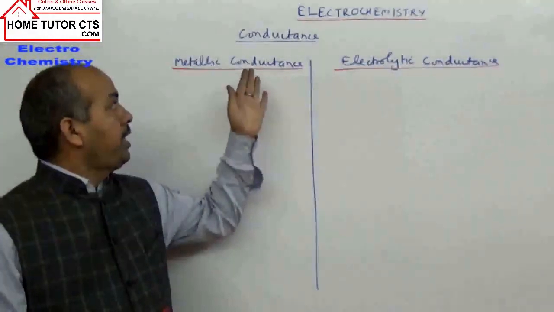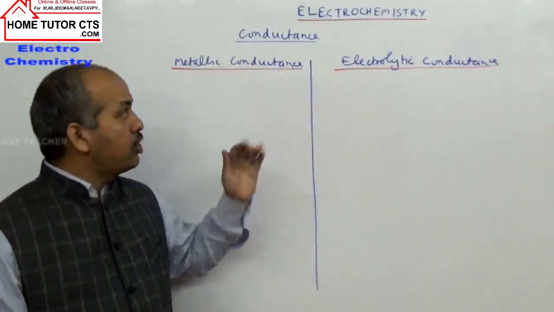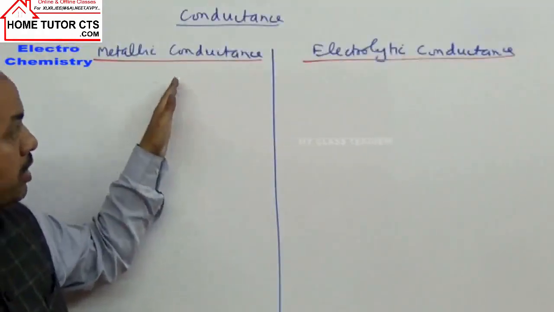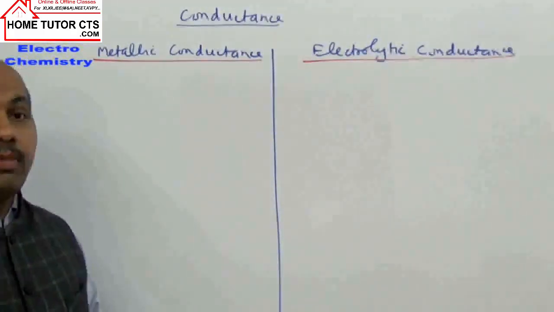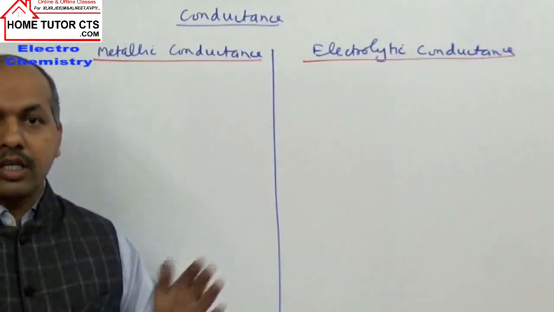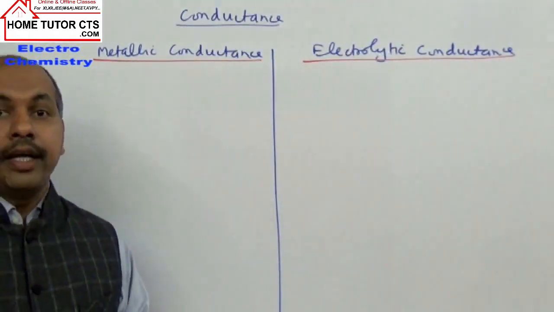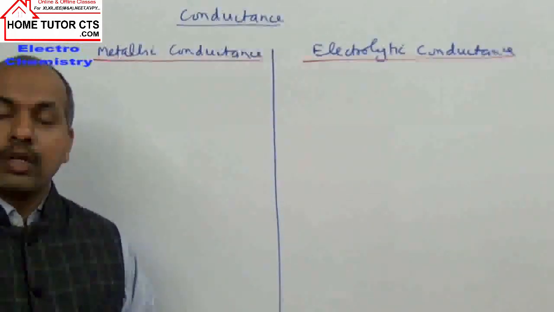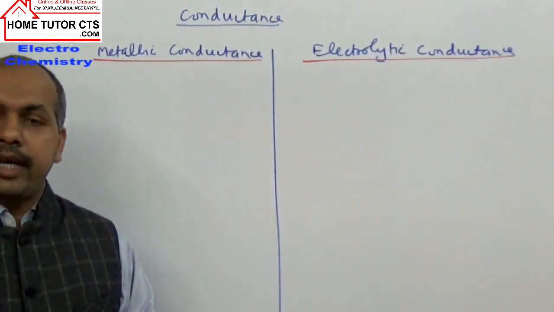Hello students, now we take our next topic, conductance. In the given chapter electrochemistry, this is the last topic, conductance, where we will first study the difference between metallic conductance and electrolytic conductance. Then we will study different terms involved in conductance like resistance, resistivity, cell constant, conductivity, molar conductance, equivalent conductance, and then the effect of dilution on conductances. Then we study Kohlrausch law and its applications.